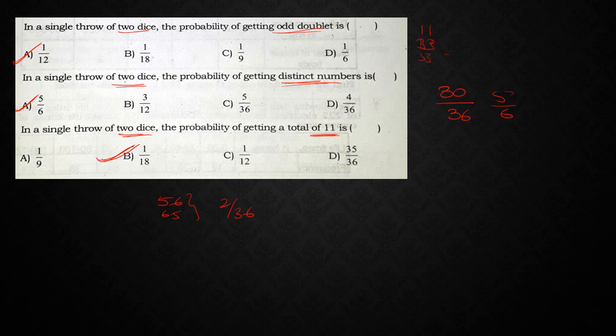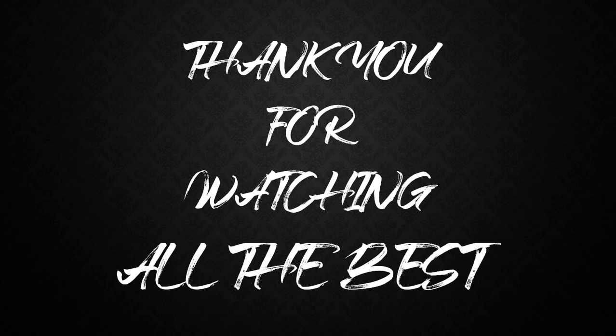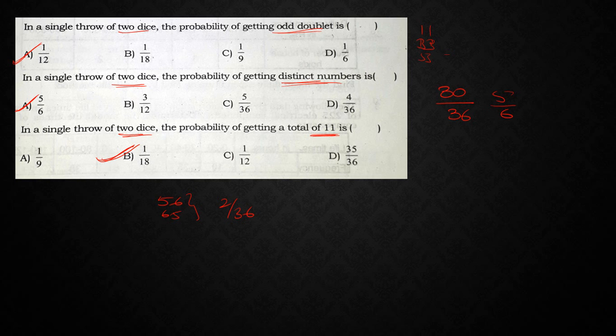Right. Next, moving on to, these all are nothing but the questions. Before closing the video, I just want to discuss these things. What is the minimum sum when you roll 2 dice? It is 2. What is the highest sum that we are going to get? 12. So from 2 to 12 we are going to get the sum.